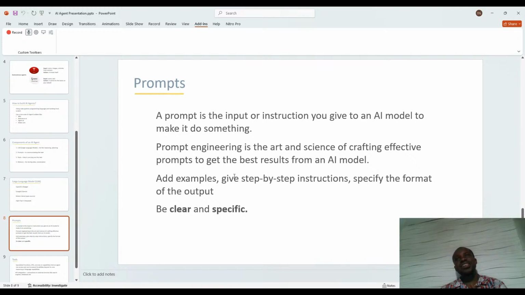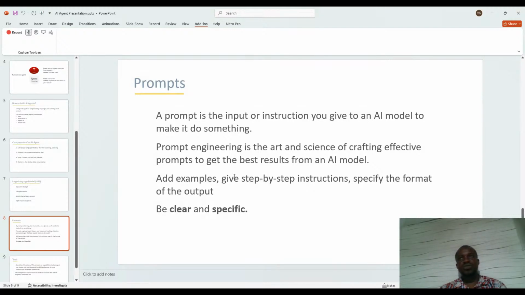The key here is that you have to be as explicit as possible. Don't give room for the AI to assume for you because you might get results that you did not plan for. Very weird results, and you'll be wondering, where is this one coming from? So I would advise you take time in your prompts and give it clear instructions.